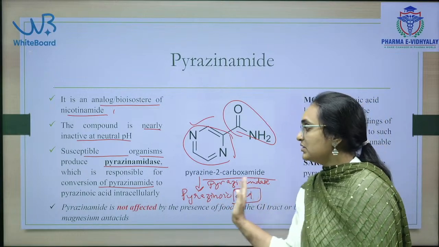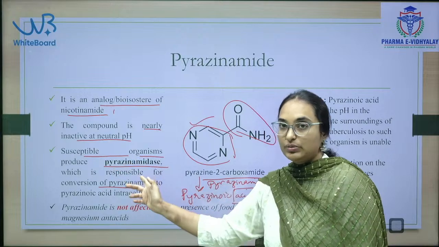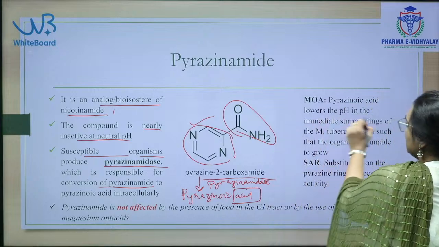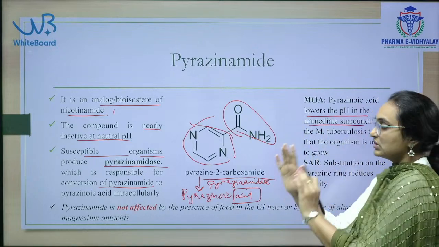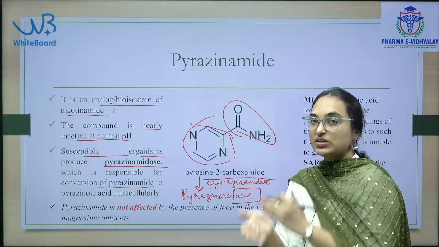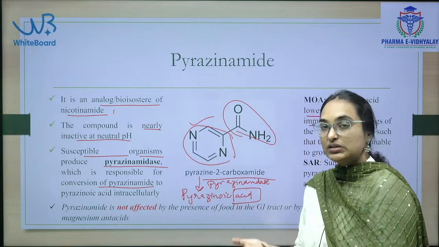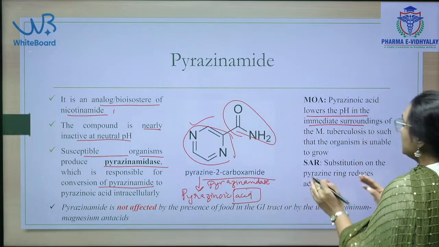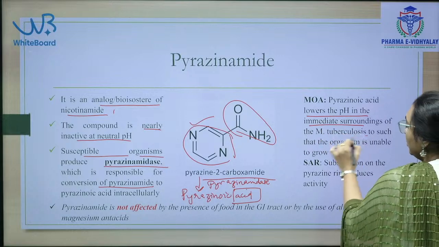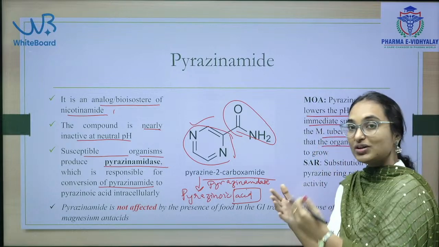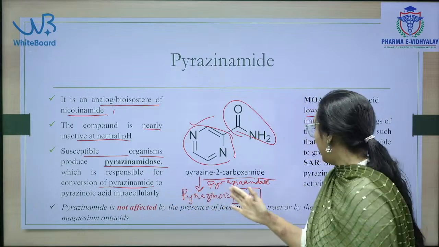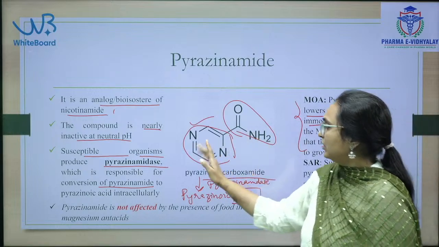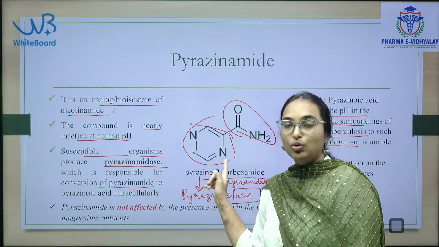This pyrazinamidase is produced by the organism itself, and it converts the drug into pyrazinoic acid, causing acidic pH. So the pH around the bacteria is reduced, and therefore the organism cannot sustain or grow. This is the mechanism of action. The important point here is that this is a nicotinamide analog.